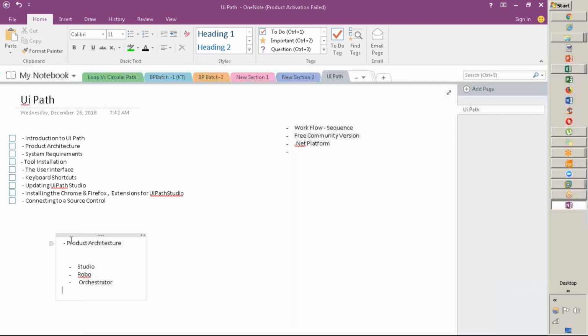Now, having said that, give me a moment. I need some configuration details. Like, what is the configuration which is needed for UiPath to start? There are certain configurations which you need to manage, correct? First, let us see.